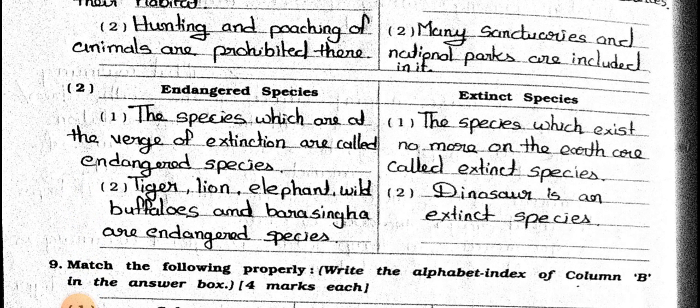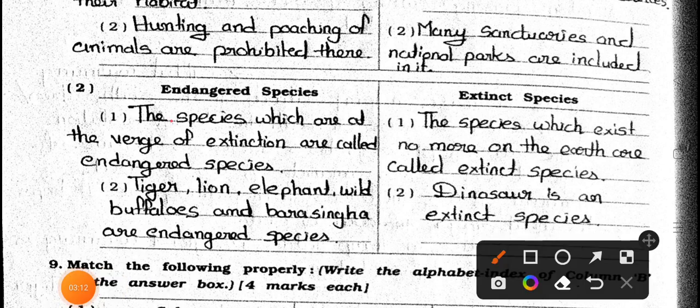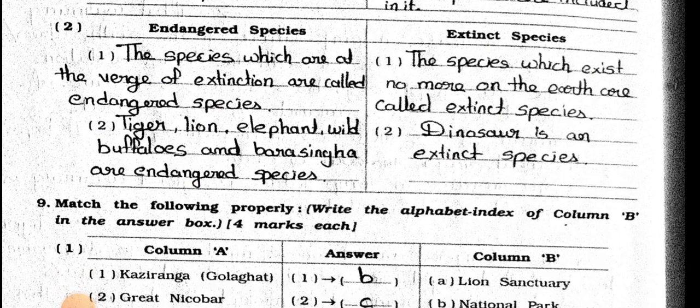Now see the number 2. Difference between endangered species and extinct species. Number 1. The species which are at the verge of extinction are called endangered species, and here the species which exist no more on the earth are called extinct species. Point 2. Tiger, lion, elephant, wild buffaloes and barasingha are endangered species, and extinct species. Dinosaur is an extinct species.